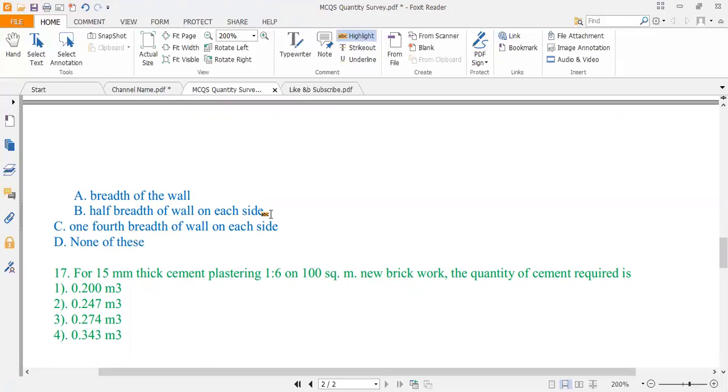Okay, so the correct option is option B, half breadth of the wall on each side. You will have to add half breadth of the wall on each side. You can't pick option A because the thickness of one wall may be greater or less than the other wall. So over here, the one breadth of the wall is wrong, but the correct option is option B.